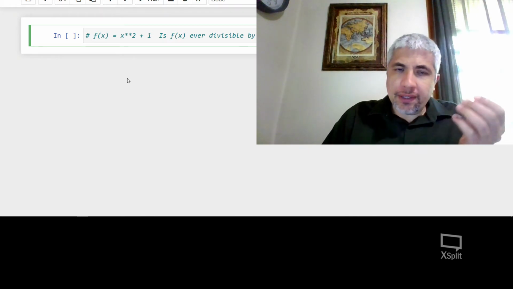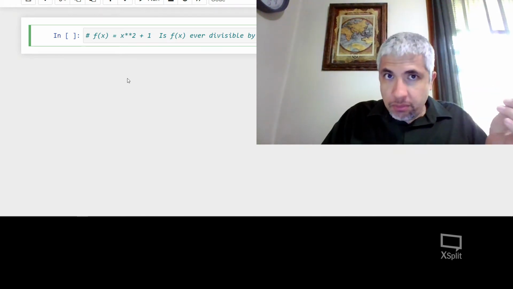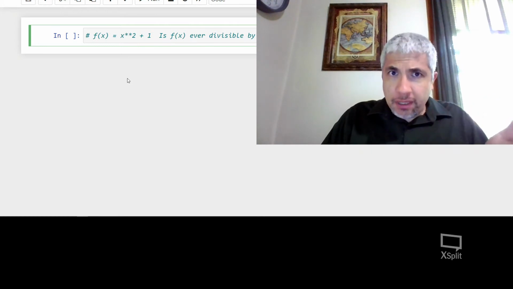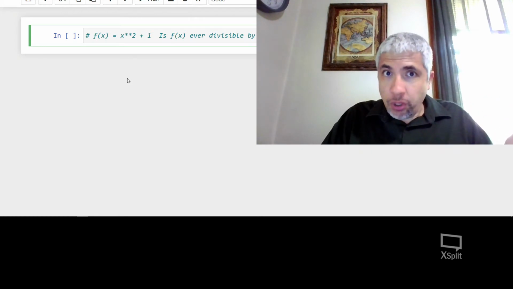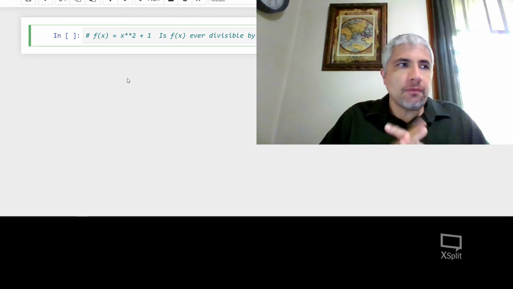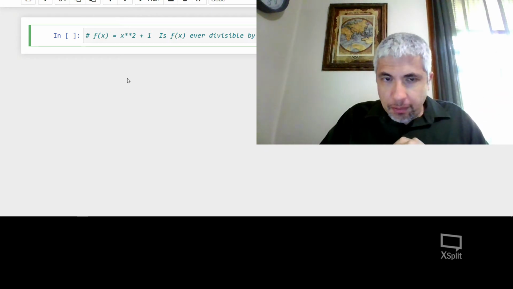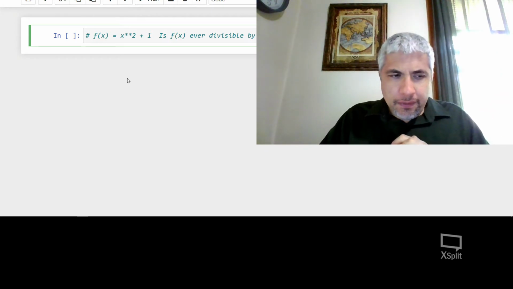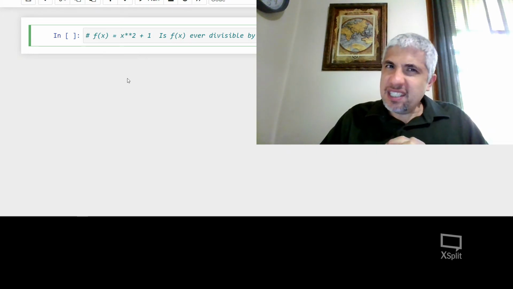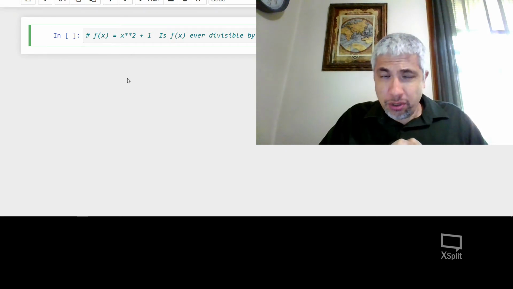Now, the problem about this is, first of all, I haven't said which numbers I'm dealing with, but when I talk about divisibility, that implies I'm dealing with whole numbers. Otherwise, once you remove 0, everything's divisible by everything. But still, a statement about infinitely many numbers, that's not going to be so easy for us to check in Python. So I could say, let's just check to see if it seems like this is true or false.